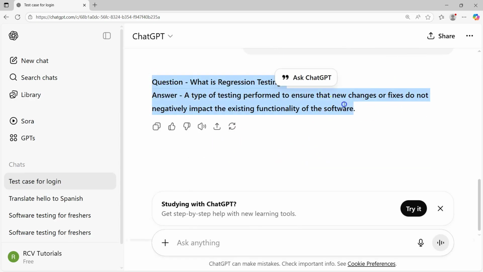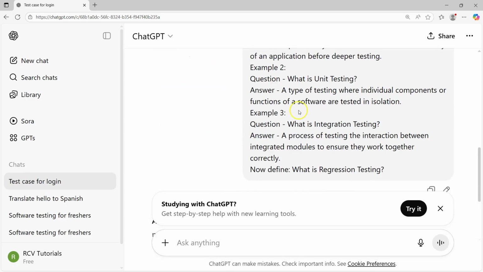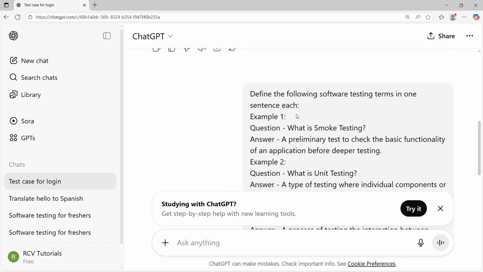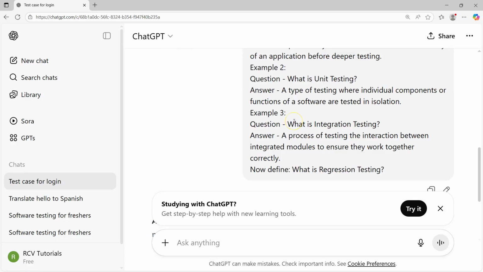You'll see there is not too much information that you are getting. In the question, it's just given me "what is regression testing" and the answer: a type of testing performed to ensure that new changes or fixes do not negatively impact the existing functionality of the software. Pretty crisp output, and that is why you need to learn the prompting technique so that you do not waste the tokens.